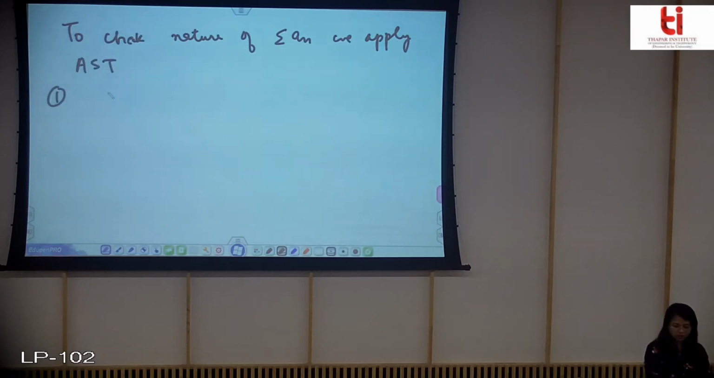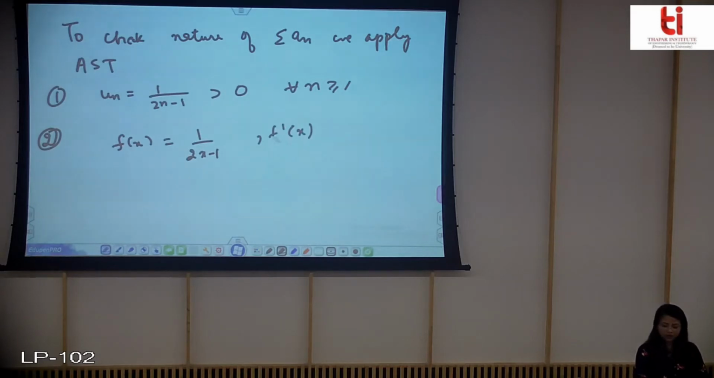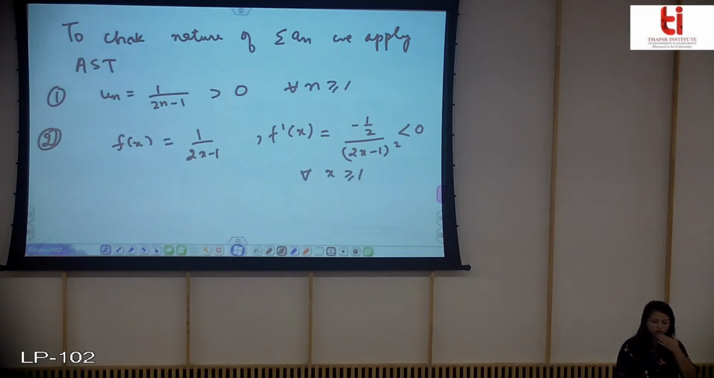So the first condition is un is equal to this, which is greater than 0 for every n greater than or equal to 1. It is easy to verify. Now the second one is that it is decreasing. So what you can do is consider a function f of x which is equal to this. This is the easiest way, and then you can find the derivative, which is simple to calculate. So you find that its value is less than 0 for every x greater than or equal to 1.